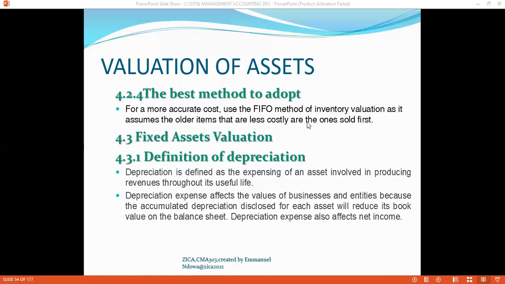So that will be the impact on the statement of financial position, on the income statement, the expensing of the depreciation, and the net book values that will be depicted on the statement of financial position. So the management will then be in a position to know which policy they can take, be it the straight line method, be it the sum of years digits, be it the reducing balance method, and all those methods.